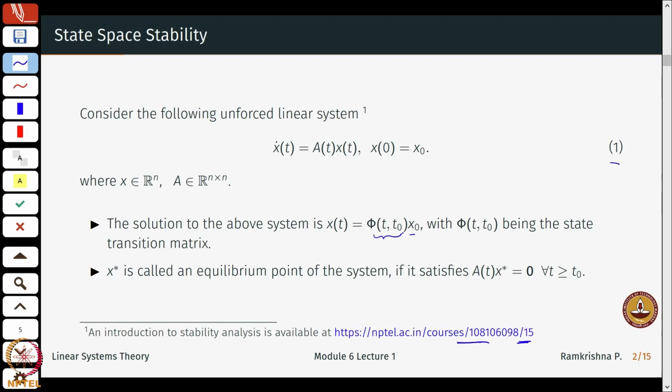What we also know is that x star is an equilibrium point of the system if it satisfies A x star equal to 0, and in most linear cases the origin, the 0 vector, is an equilibrium. It is always, even if the A matrix is not invertible, say if it is of this form, still 0 is an equilibrium.